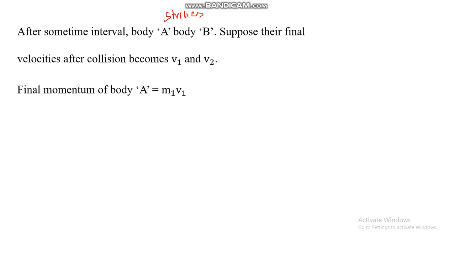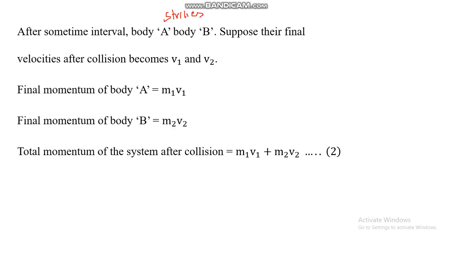The final momentum of body A would be m1v1, and the final momentum of body B will be m2v2. The total momentum of the system after collision would be m1v1 plus m2v2.